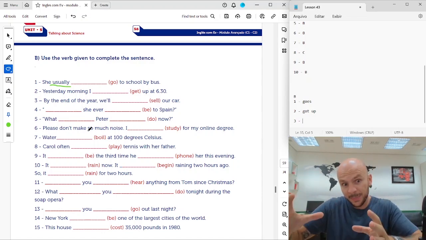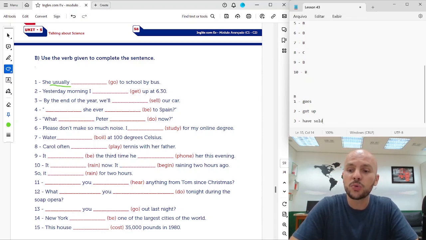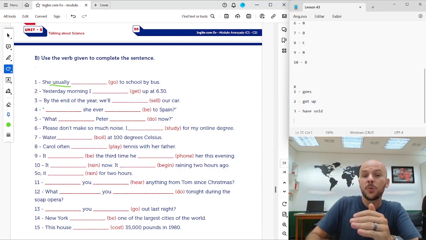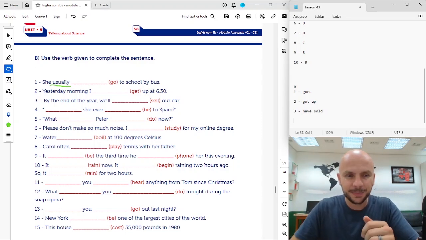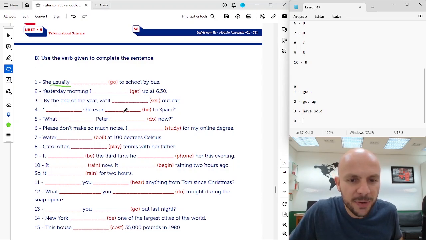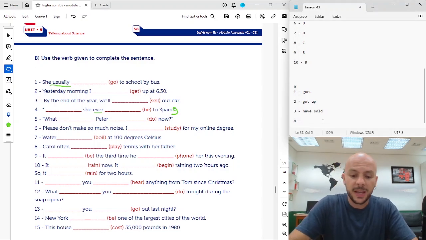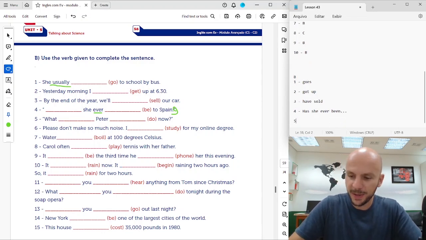3, by the end of the year, future, that's the limit, okay, will have sold. We will have sold our car, okay? Future perfect. This action will have happened before the end of the year, by the end of the year, okay? 4, she ever been to Spain? It's a question with ever, okay? So, has she ever been to Spain? Okay. Has she ever been to Spain?